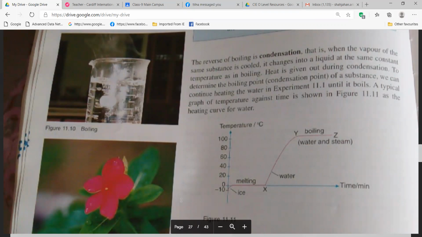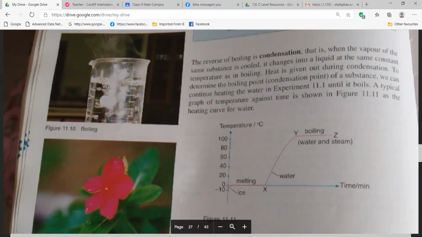Yes. That is when the vapor of the same substance is cooled. It changes into a liquid at the same constant temperature as in the boiler. Heat is given out during condensation. To determine the boiling point, condensation point of the substance, we can continue heating the water in the experiment 11.1 unit.